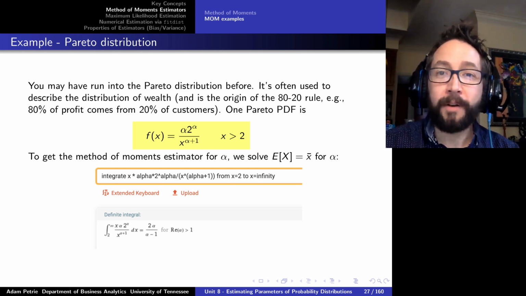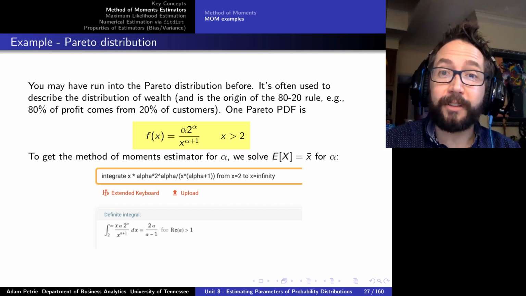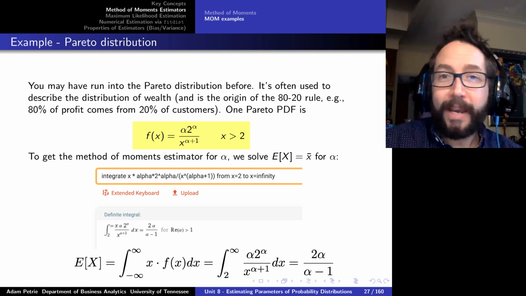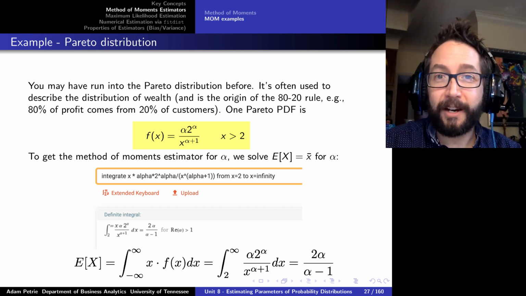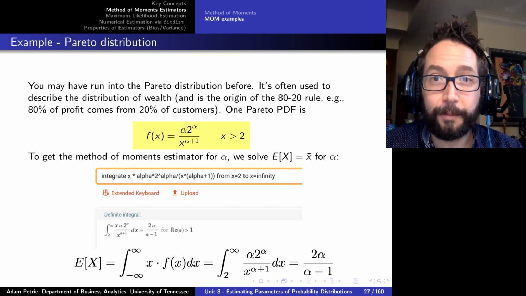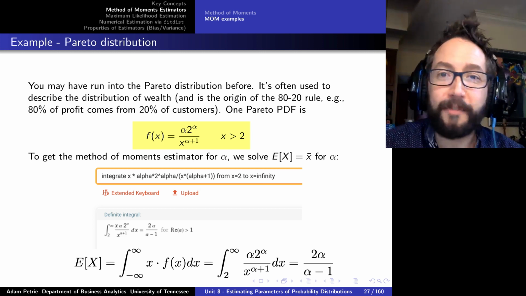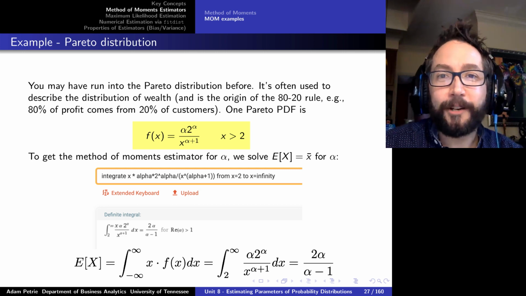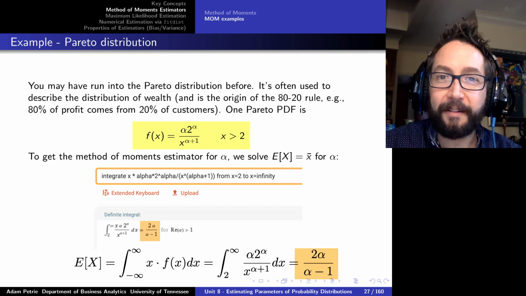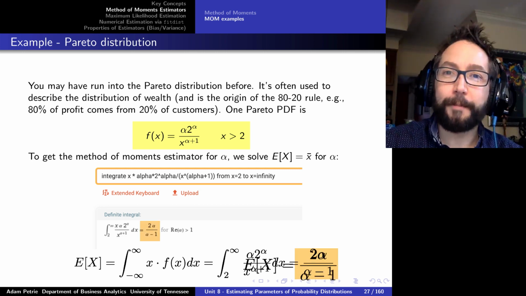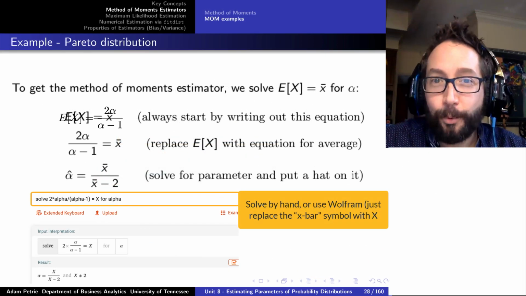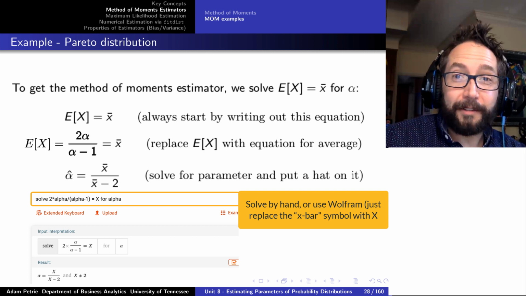Well, step number 1 would be to come up with the equation that gives the expected value or average for the PDF. So we ask Wolfram Alpha to integrate x times our formula for the PDF over the range of possible values of x we might see from 2 to infinity. And we get the expression that the average value of the PDF is 2 alpha over alpha minus 1. So we take that expression, we put an equal sign, and we have x bar on the right-hand side.